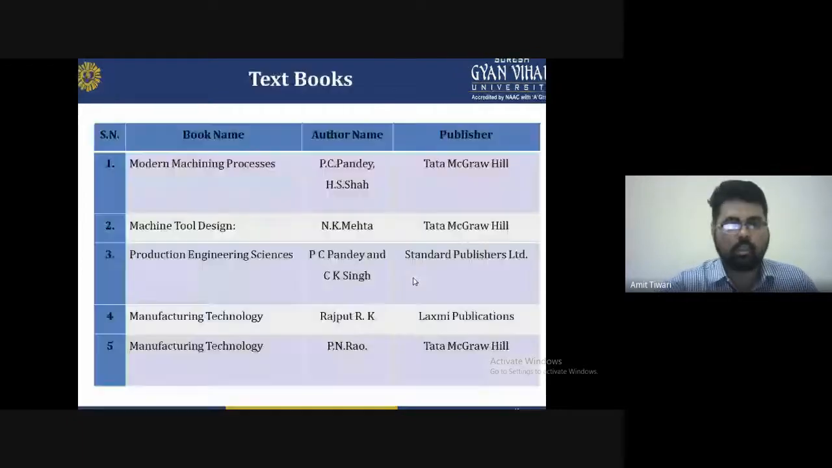I hope you understood the lecture on cutting fluid. For modern machining, we recommend some special books for this Unit 3 series, Machine Tools. The first book is Modern Machining Process by P.C. Pandey and H.S. Shah, Tata McGraw Hill publisher. Second is Machine Tool Design by N.K. Mehta, Tata McGraw Hill. Third is Production Engineering Science by P.C. Pandey and C.K. Singh, Standard publication. Fourth, Manufacturing Technology by R.K. Rajput, Laxmi publication. And last is Manufacturing Technology by P.N. Rao, Tata McGraw Hill publication.